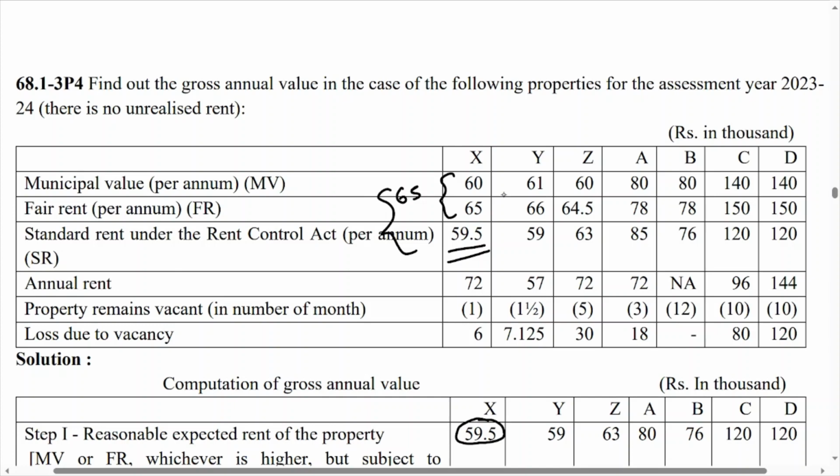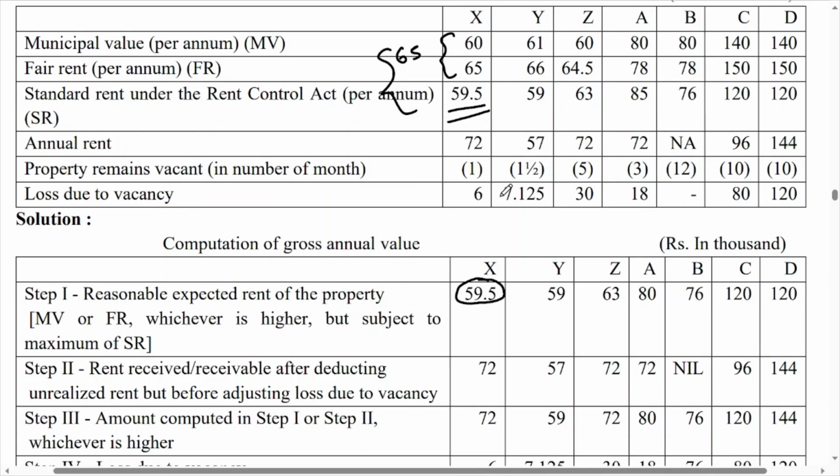And what is the annual rent? 72. Unrealized rent was not given, so you have to write 72 in step number 2. And step number 3, whichever is higher, 72. Now here the number of months the property remains vacant is given, which means it is not rupees in thousand, it is months. So you have to find out the rent per month, because the number of months is given. So how to find it out? You multiply 72 by 1 and divide by 12.